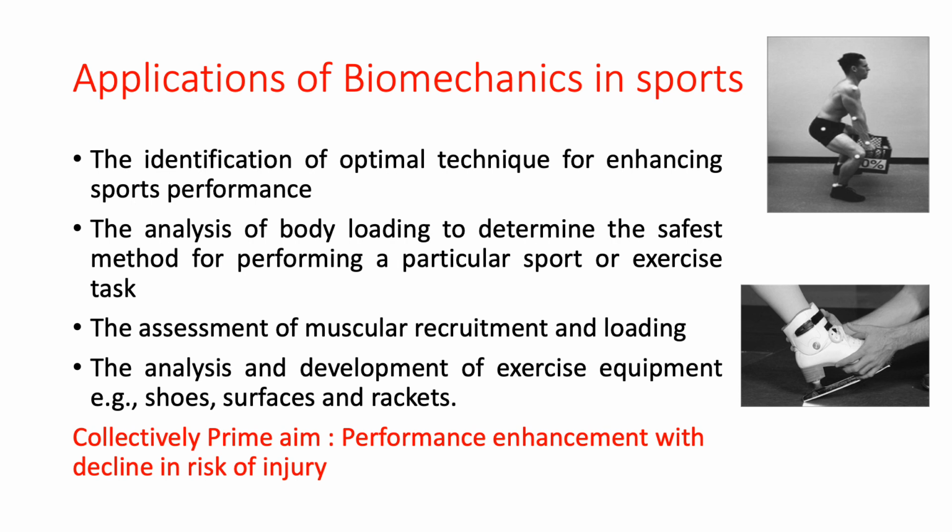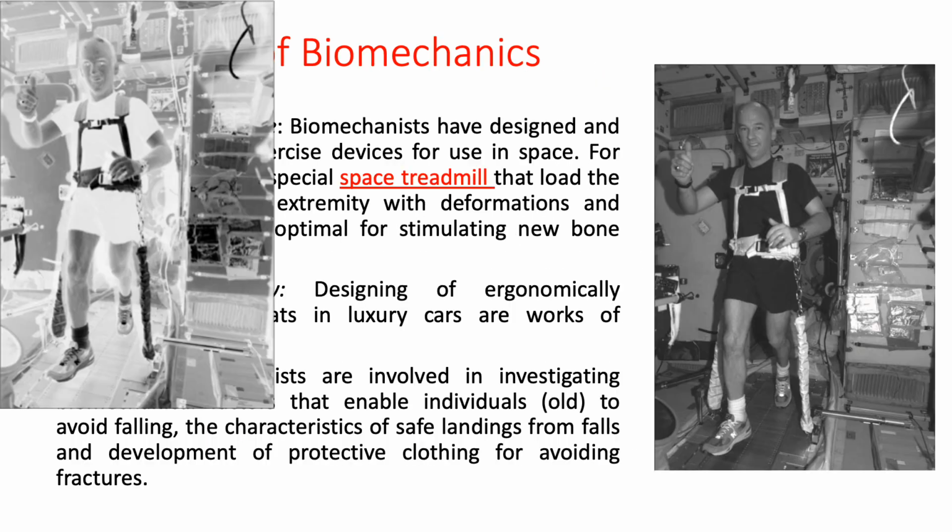So these things are also invented or improvised by biomechanics. These are the main key areas where we work in sports, and all these areas have two main aims. The prime aim is performance enhancement with decline in the risk of injury. I hope this message is very clear.